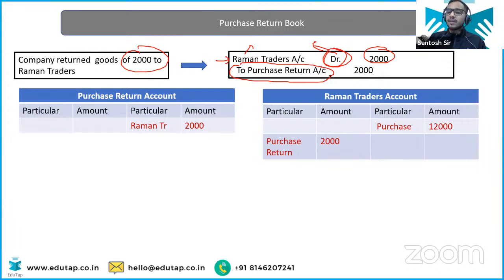Now, purchase return. So you are going to credit it. Why? Purchase return is getting credited here. That is very easy. Purchase always gets debited because it's an expense, so it is the reverse of that. So that's why purchase return is getting credited here.